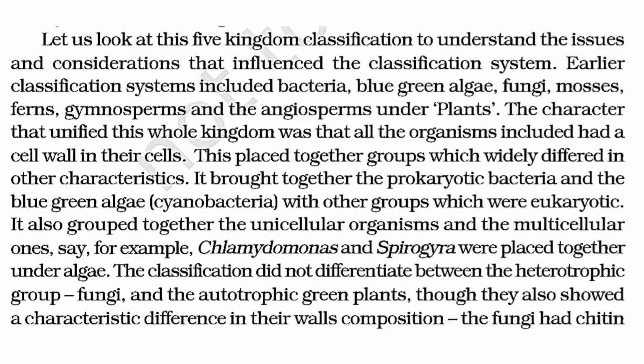Let us look at this five kingdom classification to understand the issues and considerations that influence the classification system. Earlier classification systems included bacteria, blue-green algae, fungi, mosses, ferns, gymnosperms and the angiosperms under plants. The characteristic that unified this whole kingdom was that all the organisms included had a cell wall in their cells. This placed together groups which widely differ in the other characteristics.